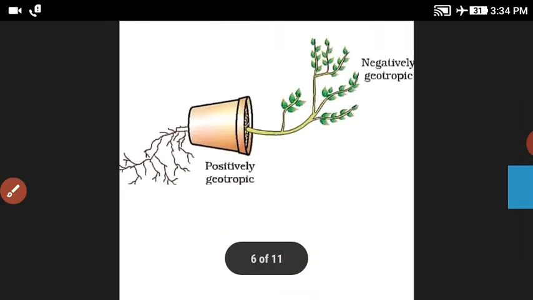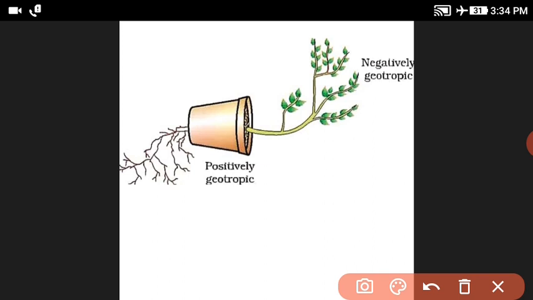Next, geotropism. The movement of plant parts in the direction of gravity is called geotropism. Example, the root of the plants. The roots grow towards the direction of gravity. So the root shows geotropism.